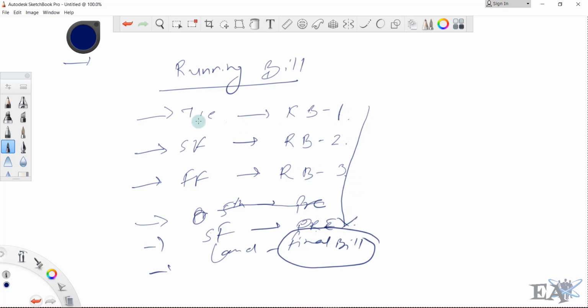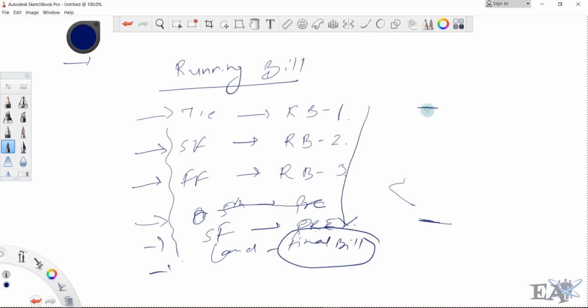Let me tell you that normally this is not how the project is constructed. You don't go on doing the first floor, second floor, third floor. First, you finish all the concrete works from the ground floor up to the top floor, the basic structure.